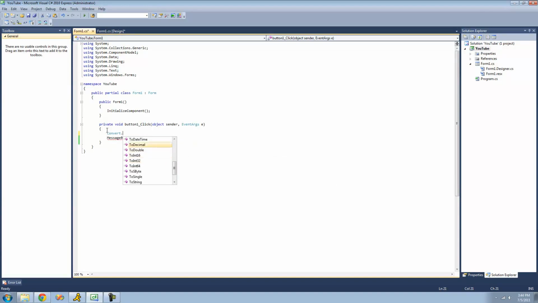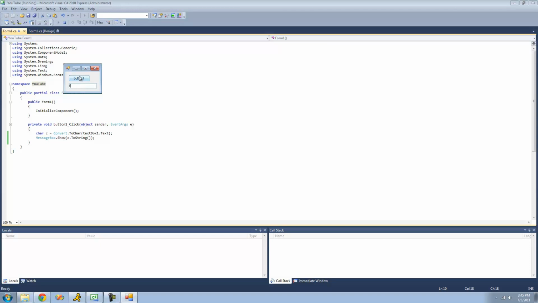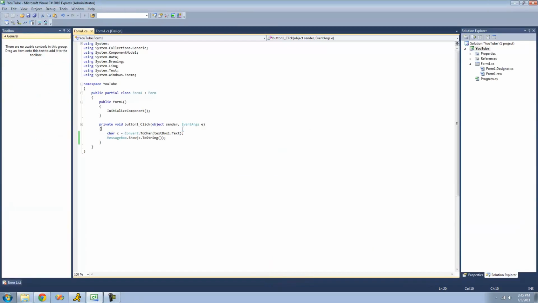Alright, so there are many different methods inside of this convert class, like I said. You can convert pretty much anything into anything, like convert to character. Like if you wanted to do whatever character is in textbox1.text, and we just want to display this character in a message box. We can do that. Type in like F right here. Yep. Try to type in like a string, we're probably going to get an error. Yep, string must be exactly 1 character long, and it wasn't. I don't know, 5 or 6.